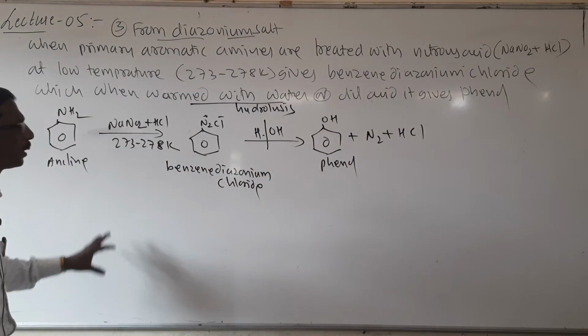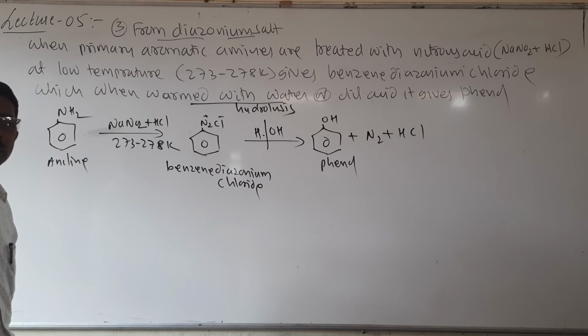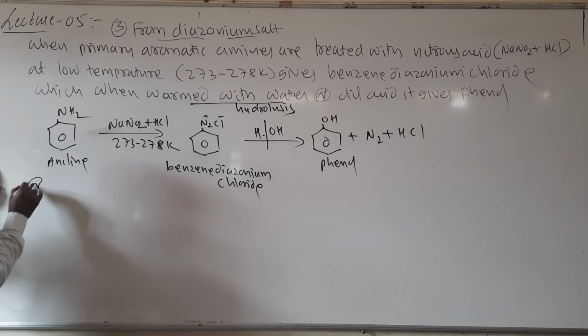So here it also carries 3 marks. Here you may write this reaction like this.